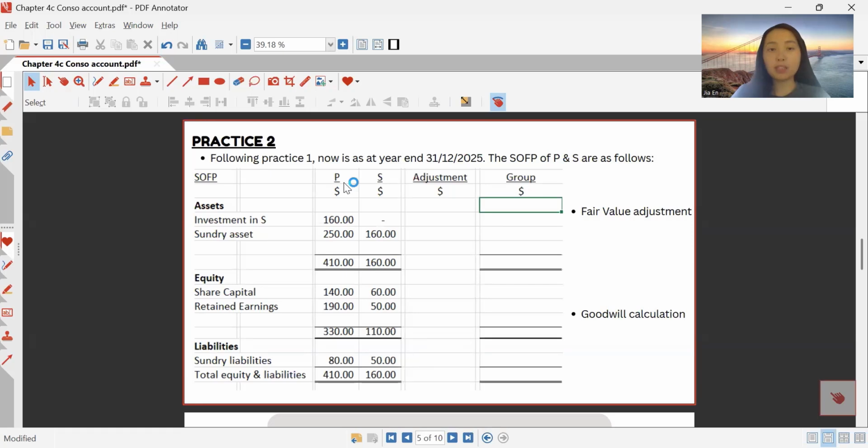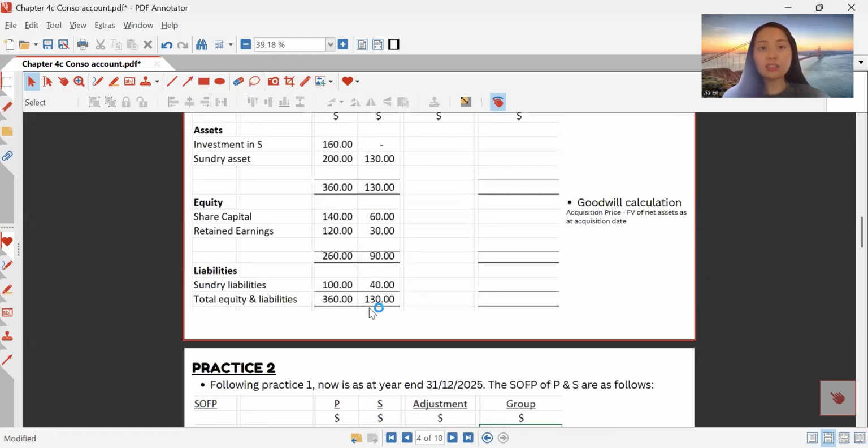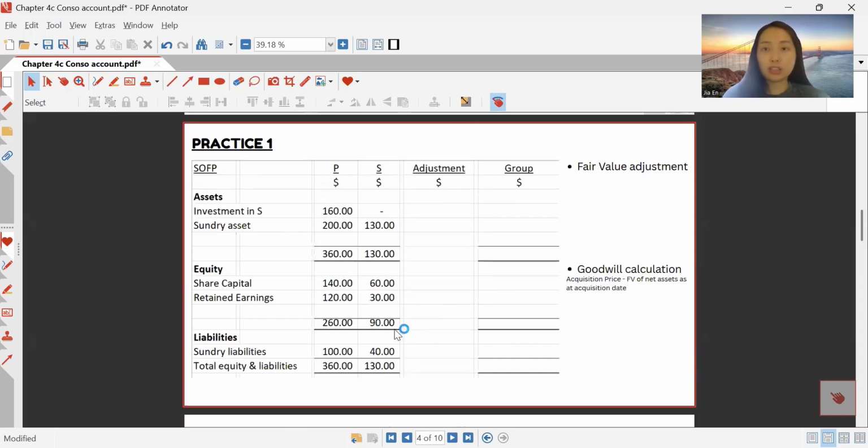And also, because P has achieved control in S from 1st of January 2025, any profit or loss generated by S after the day of 1st January will belong to the parent now. Last time, when we were doing this consolidation account, this was the first day when P achieved control. So whatever retained earning inside S's account belongs to profit generated by the subsidiary company before the acquisition date. So all this pre-acquisition profit does not belong to P, the parent. That is why we don't take it at all.